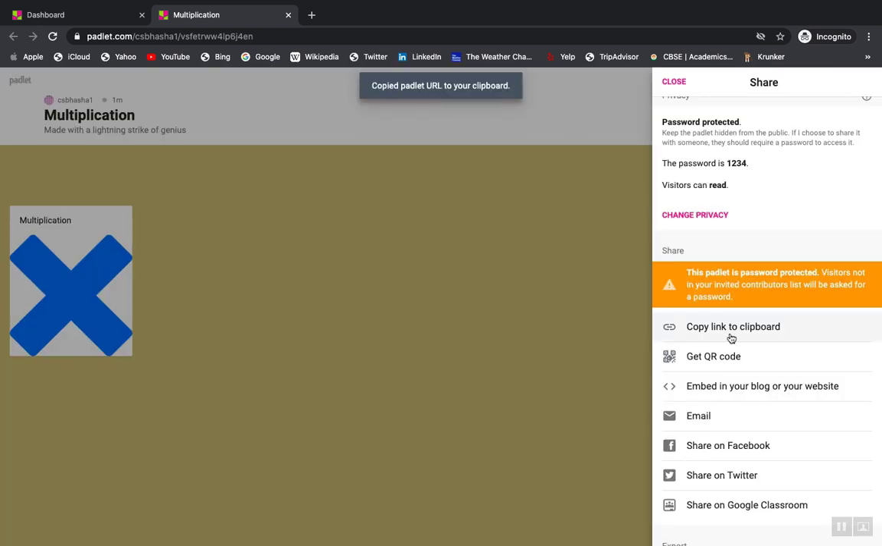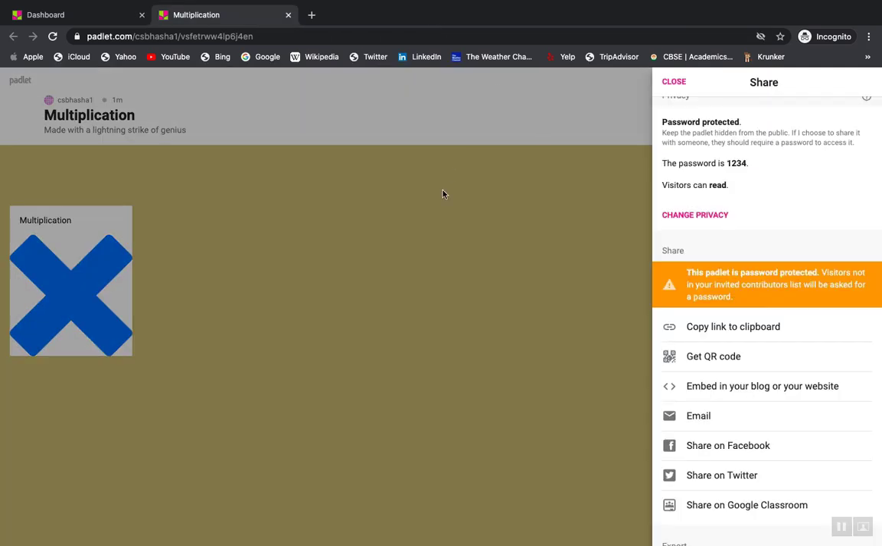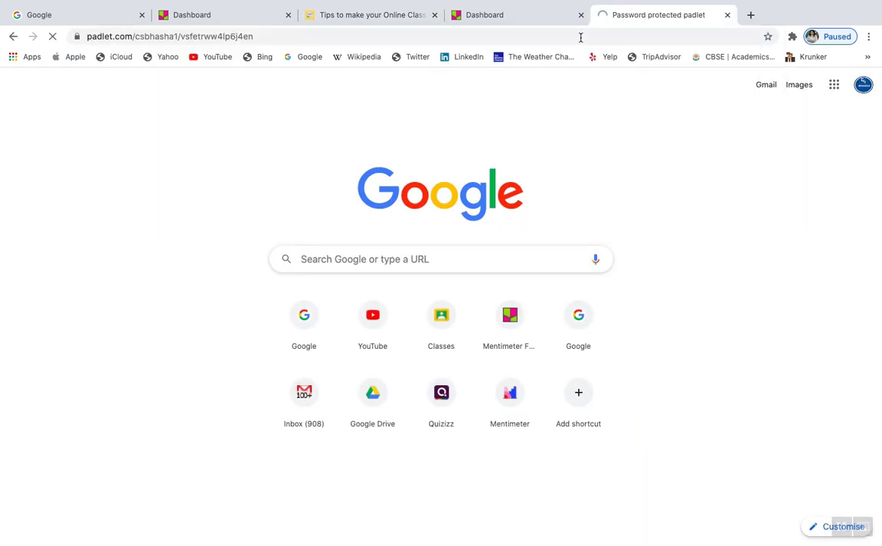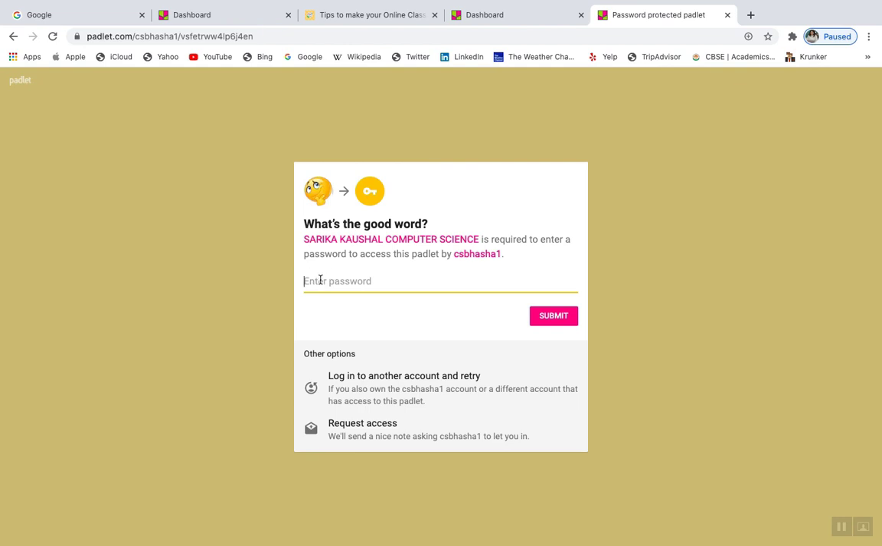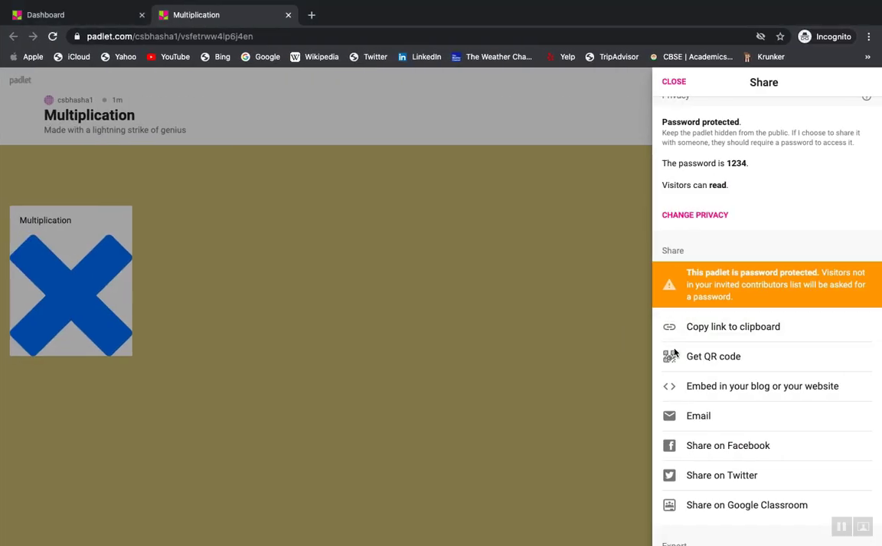The other option is, you can copy the link and you can open it somewhere. This is a link which I am trying to paste, and I press enter. In that case, though I have opened it, otherwise it is going to ask me for the password. Suppose I try to open it right over there and say Control V, it is going to ask me for a password. If I enter the password 1234 and say submit, then only will I be in a position to see the Padlet of my teacher. Otherwise, I'm not in a position to see the Padlet of my teacher.